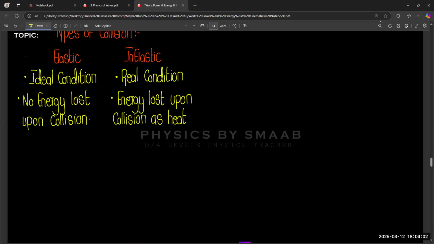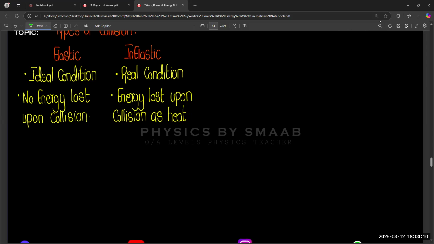This is the difference. And if we talk about examples, mostly we consider elastic collision in small masses